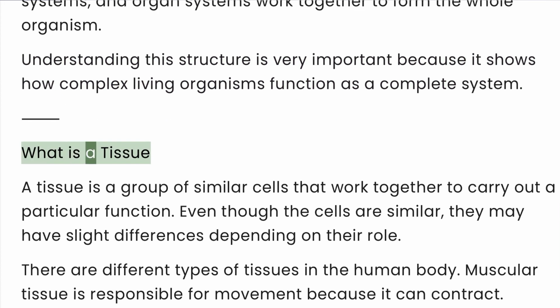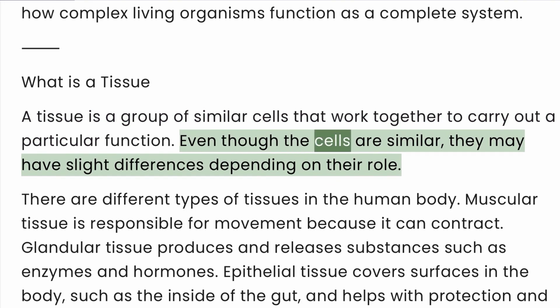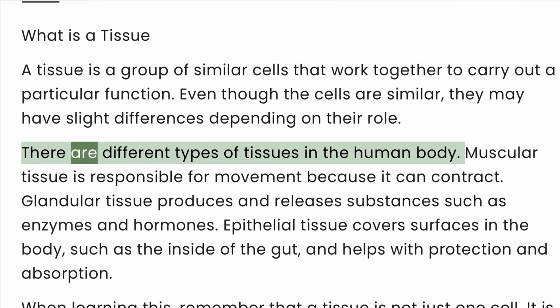What is a tissue? A tissue is a group of similar cells that work together to carry out a particular function. Even though the cells are similar, they may have slight differences depending on their role. There are different types of tissues in the human body.